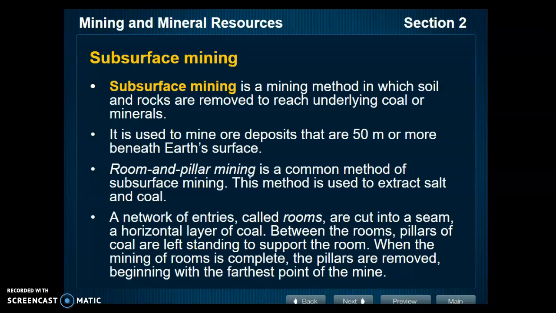A network of entries called rooms are cut into a seam, a horizontal layer of coal between the rooms. Pillars of the coal are left standing to support the room. When the mining of rooms is complete, the pillars are removed, beginning with the farthest point of the mine.